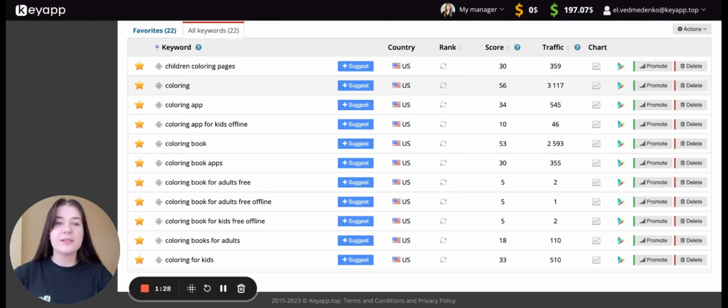And actually, this formula may depend on many factors like the number of active users in the particular country, the number of users of Google Play, the number of devices, and so on. That's why you may see different traffic on different platforms, and if you observe such a situation, just try to use as many services as possible to get the average number. But even using this method will not guarantee that you will get the exact traffic.